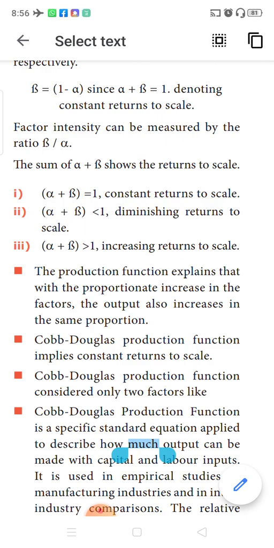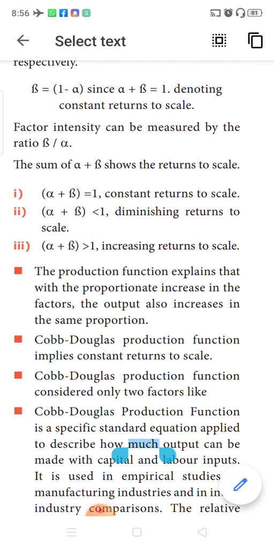Beta is nothing but the capital coefficient. Coefficient means what? The power, the number of times the capital is circulated. Alpha refers to the power of labor. Power here means the exponential form of labor, so the number of times the labor is repeated. So to find the ratio, the intensity of the factors, you can measure it by dividing beta by alpha.